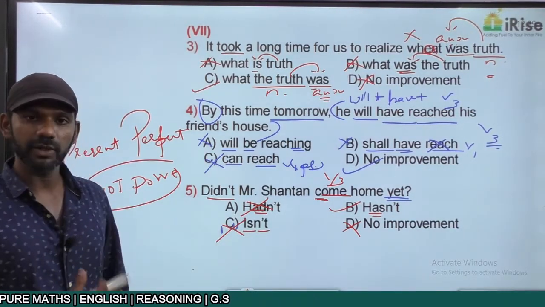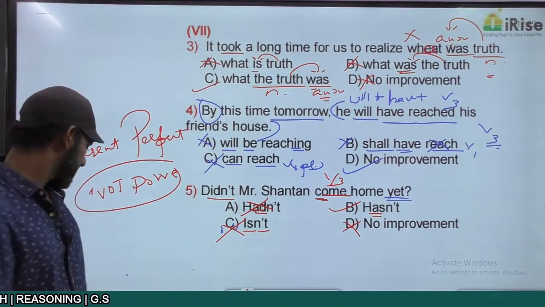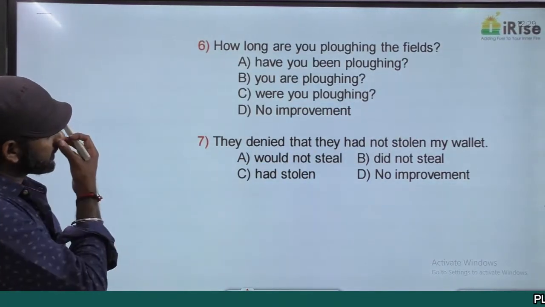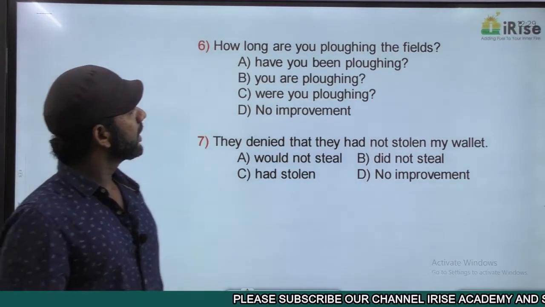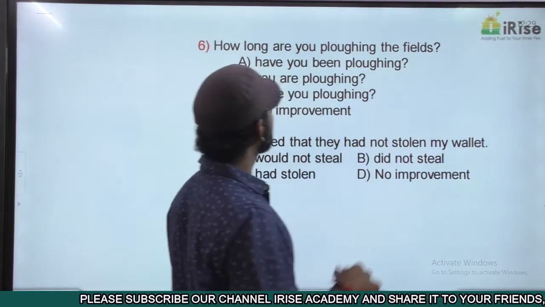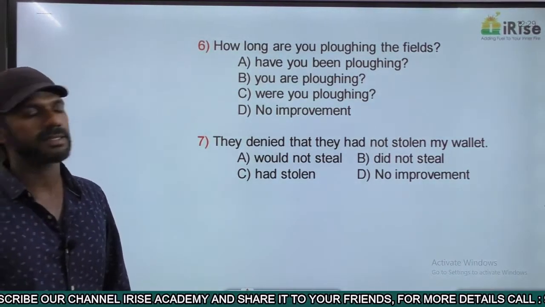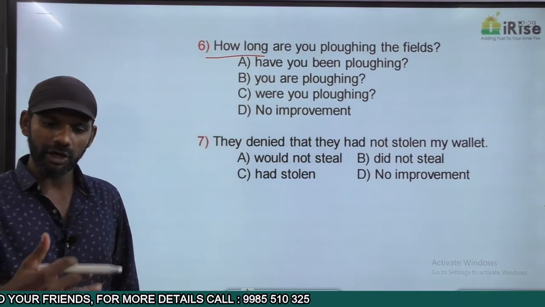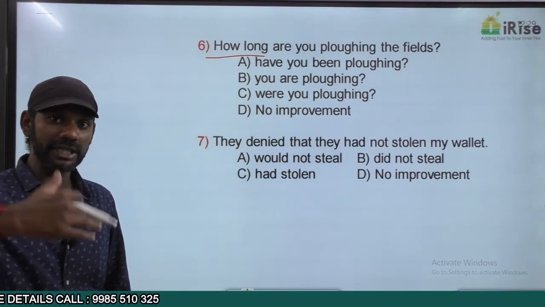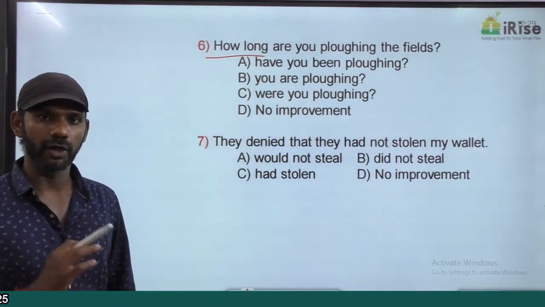This sentence talks about an action that is not done. Come to the next one. Understand the meaning. That's the most important thing. How long are you plowing the fields? Question mark. Interrogative sentence. How long refers to duration. Long means how long in the sense of a period of time. Duration means for.